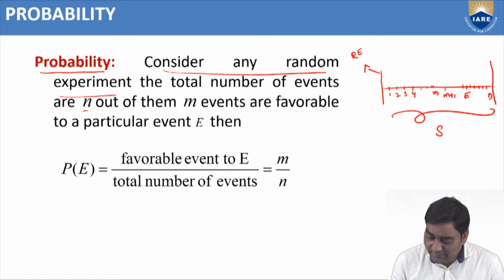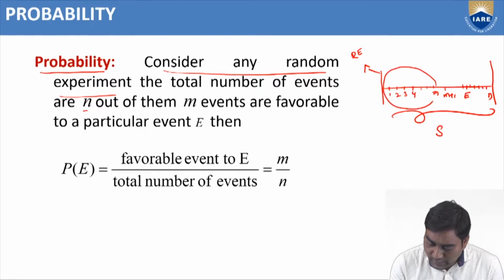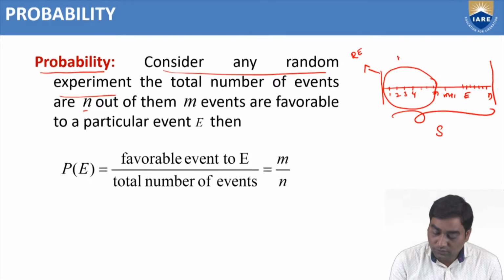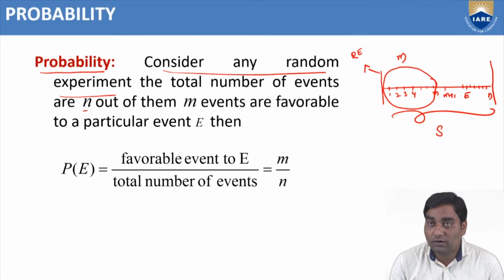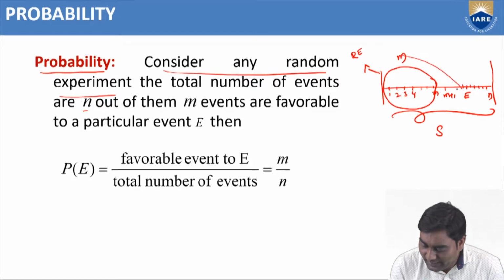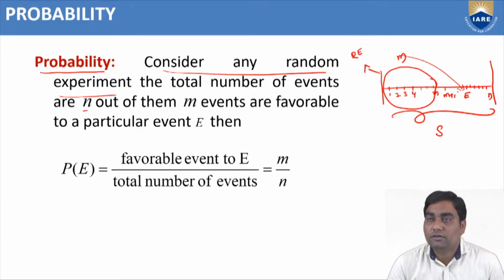Out of these n events, from 1 to m events, these events are favorable to the particular event E.